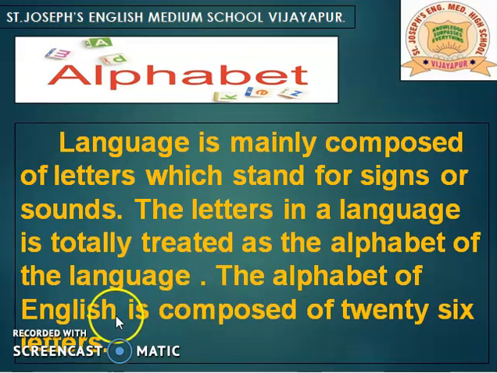The alphabet of English is composed of 26 letters. How many letters are there? 26 letters are there. Each letter has an uppercase and a lowercase form.